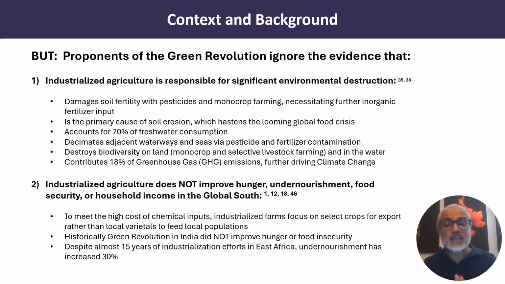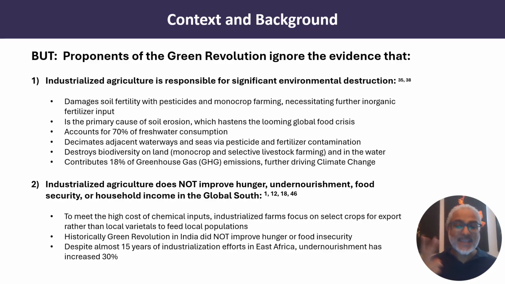Industrial agriculture accounts for 70% of freshwater consumption. It decimates adjacent waterways and seas via pesticide and fertilizer contamination, and it destroys biodiversity rather than protecting it on land and in water. And finally, it contributes to 18% of greenhouse gas emissions across the globe, further driving climate change.